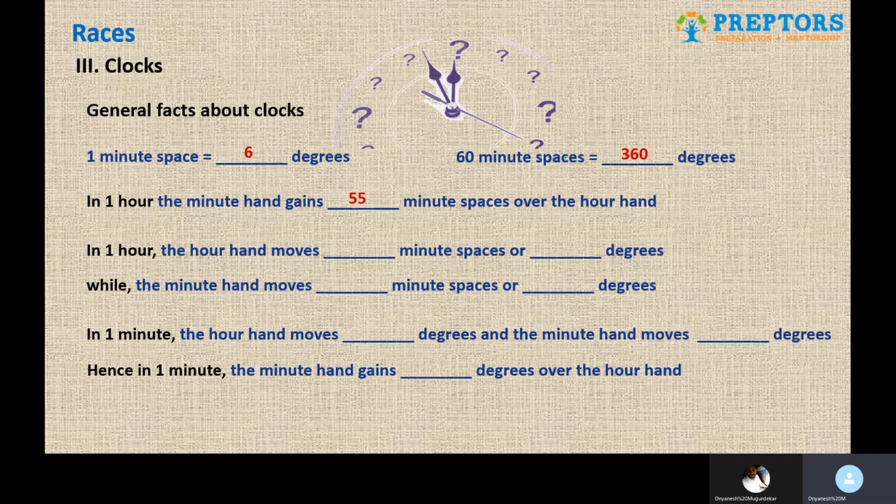And that means in 1 hour, the minute hand has 55 additional minute spaces over the hour hand. The third point, in 1 hour, the hour hand moves 5 minute spaces, or that is 30 degrees, and minute hand in 1 hour moves 60 minute spaces, or 360 degrees. Then in 1 minute, the hour hand moves half degrees and the minute hand moves 6 degrees. And that means in 1 minute, minute hand has gained 5.5 degrees over the hour hand. So these are the same things that we know already, but in different words, they are asking the same things.